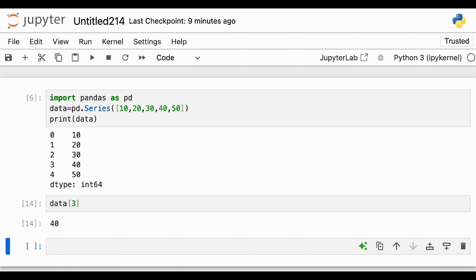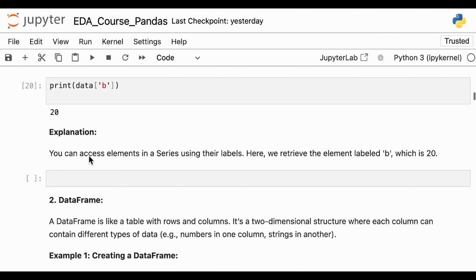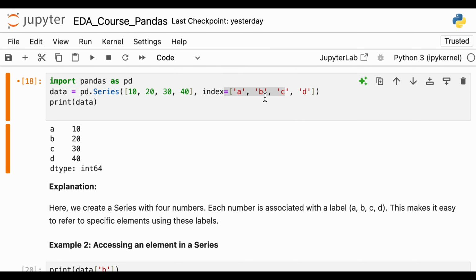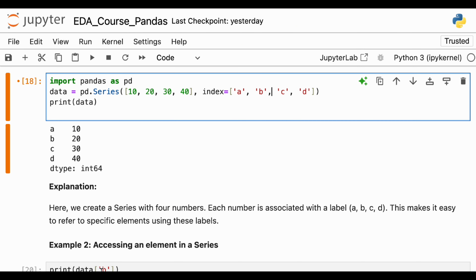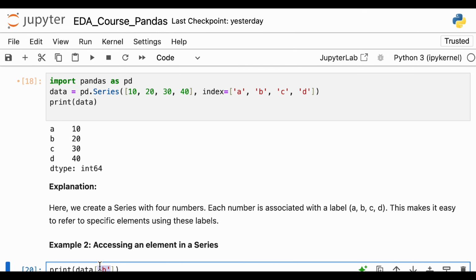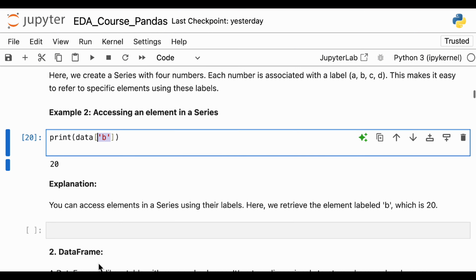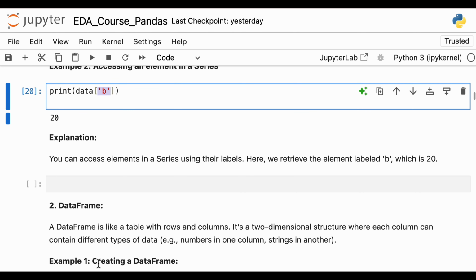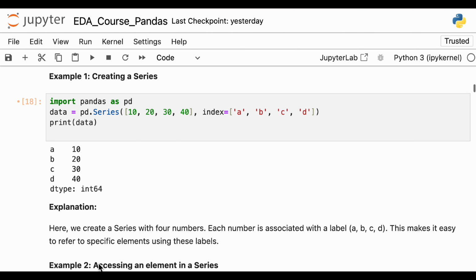Now, if you have an index present here, for example, let's say you have data['B'], because you created the index on your own, you call data and pass it B, and just print it, and you will get the value. So you can access the element through this method, in whatever format you like. That's the basic thing with series.